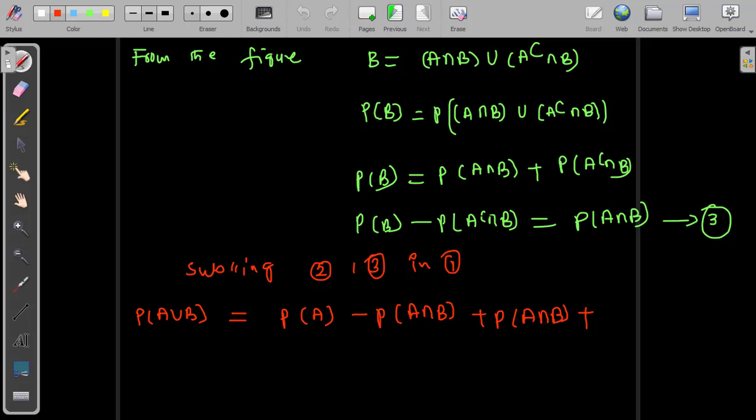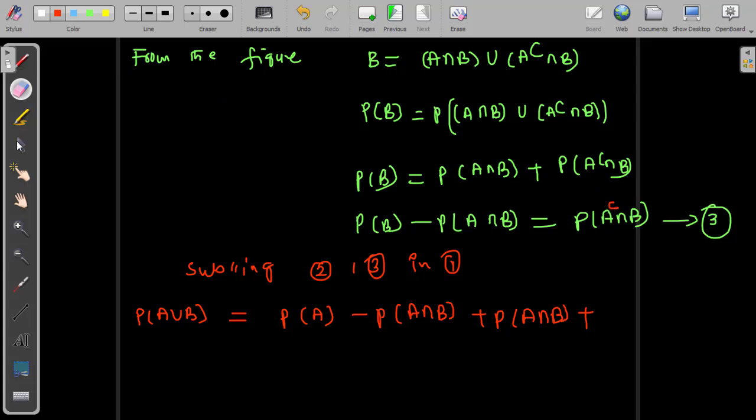For simplicity, I transposed A intersection B to the left side and kept the complement on the right side.